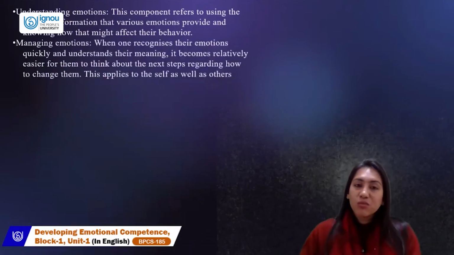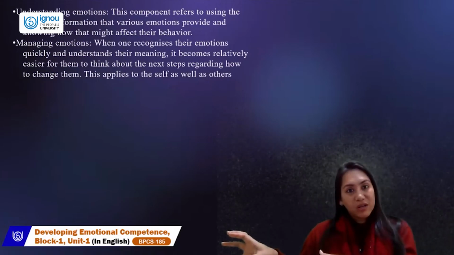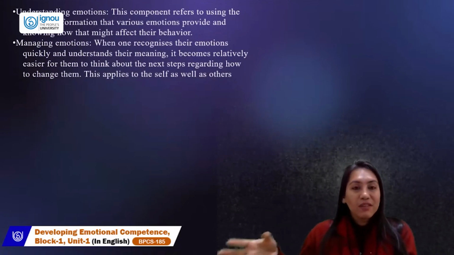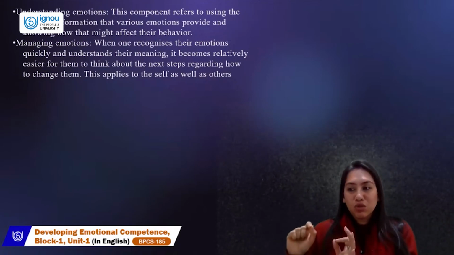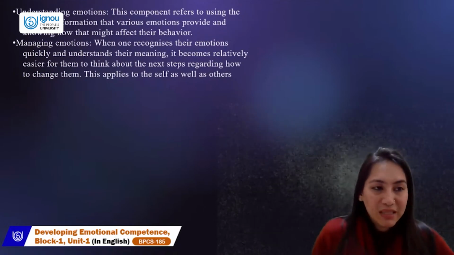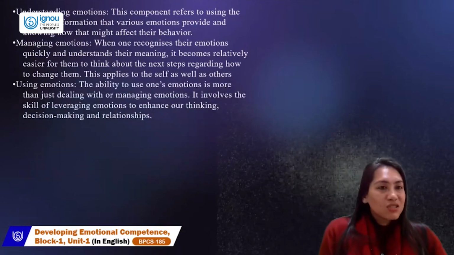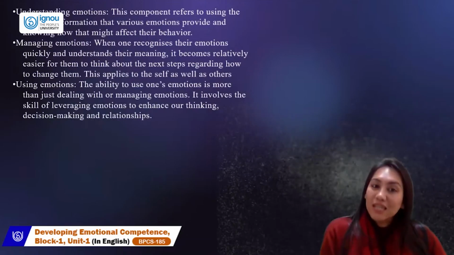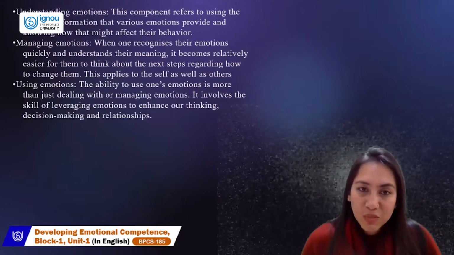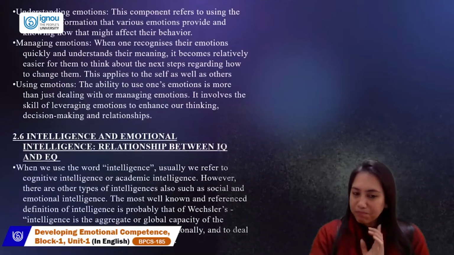Understanding emotion and then managing emotion might not have a similar kind of academic potential. It cannot be tested in the same way. When we talk about emotional intelligence, it does not have the same paradigm of testing, where the question will have this answer, like intelligence has a question and has to have this answer. It doesn't happen like that. So it's different for them, and at the same time, using emotion: intelligence doesn't speak about expression of intelligence. Emotion does speak about expression of emotion. So in the components itself, we are able to differentiate between the two. Now, speaking of intelligence and the relationship, as we come back, let's come to the image.